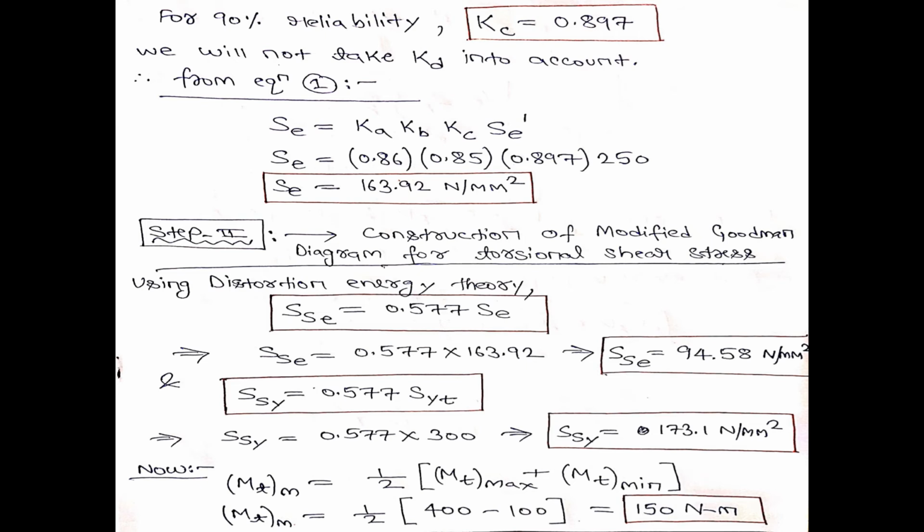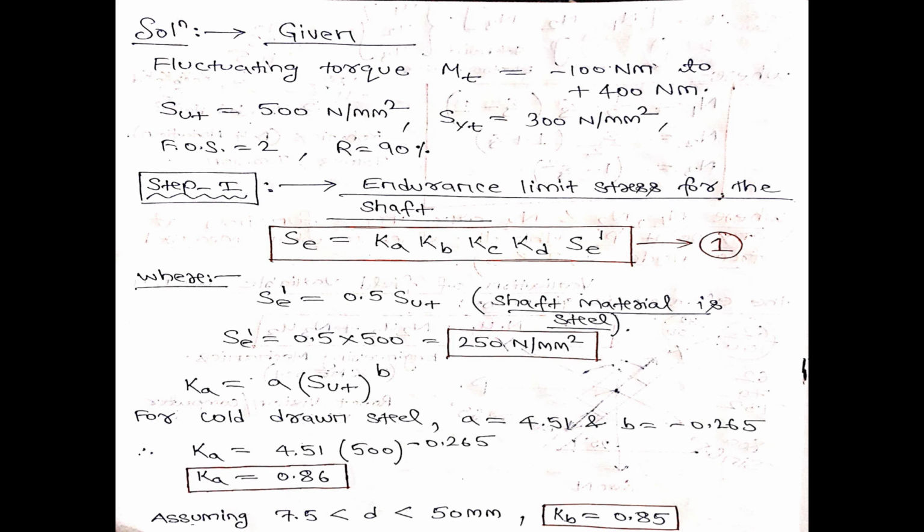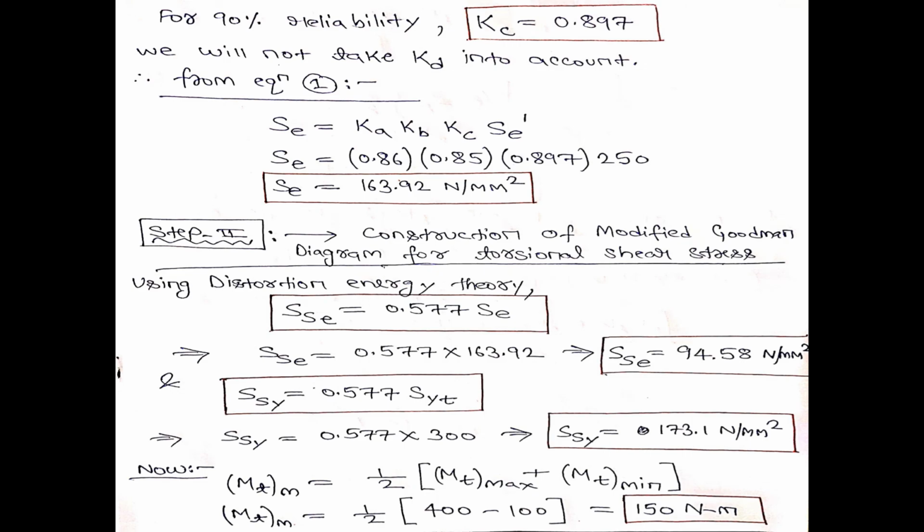Clear, sir. Okay, fine. Since the problem is related to torsion in this shaft, a fluctuating torque is acting, but I know this Se, that is the endurance limit, is due to axial load and bending load. That means I have to convert this Se in terms of Sse. What is Sse? Sse is the endurance limit of the shaft subjected to fluctuating torsional load.